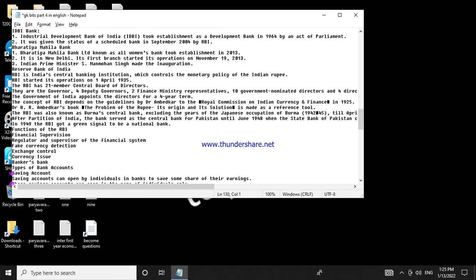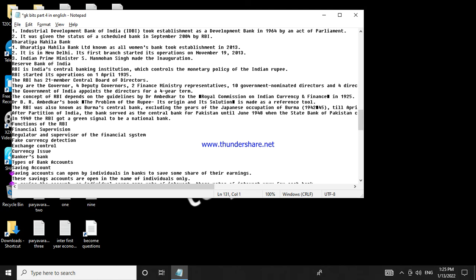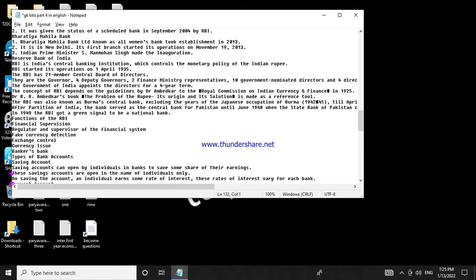Types of bank accounts. Savings account. Savings accounts can be opened by individuals in banks to save some share of their earnings. These savings accounts are opened in the name of individuals only. On saving in the account, an individual earns some rate of interest. These rates of interest vary for each bank.